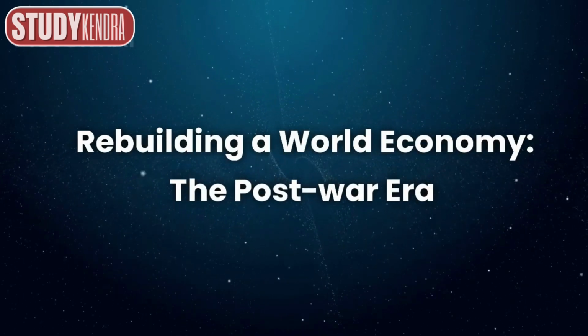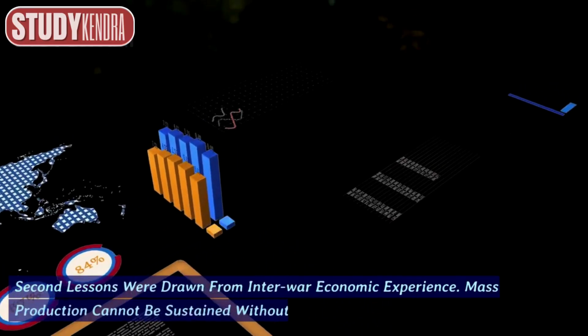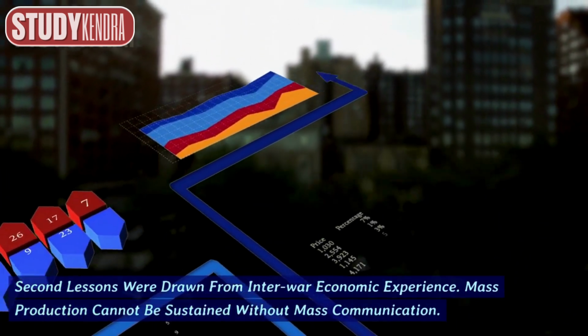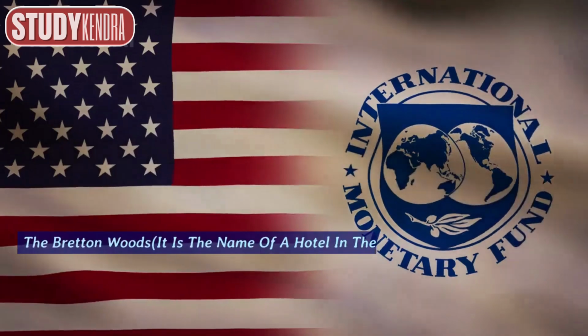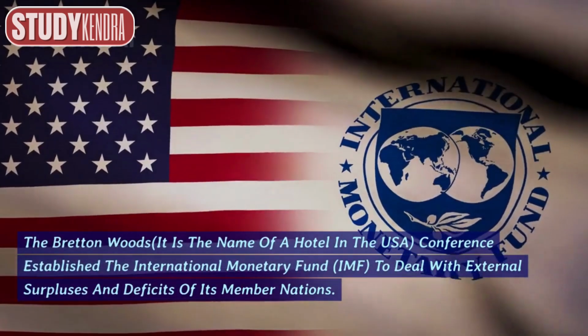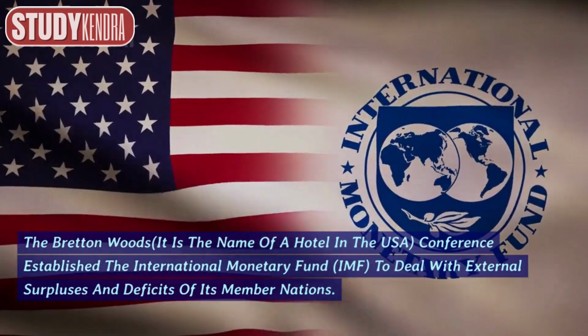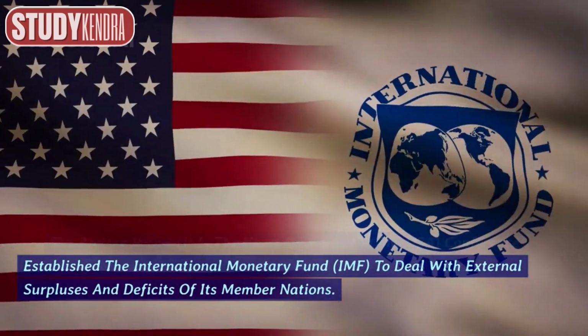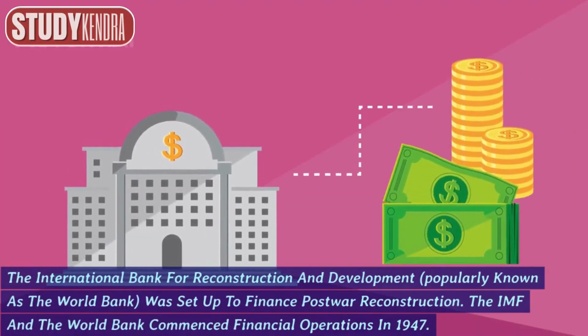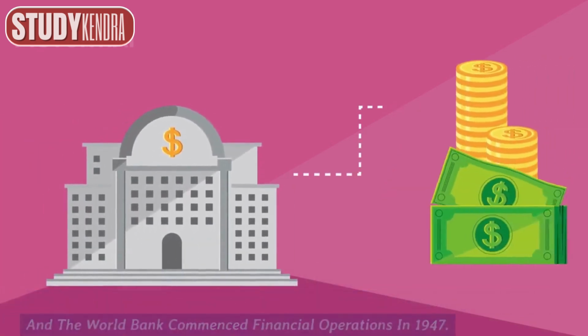Rebuilding a world economy, the post-war era. Second, lessons were drawn from interwar economic experience. Mass production cannot be sustained without mass communication. The Bretton Woods conference, named after a hotel in the USA, established the International Monetary Fund, IMF, to deal with external surpluses and deficits of its member nations. The International Bank for Reconstruction and Development, popularly known as the World Bank, was set up to finance post-war reconstruction. The IMF and the World Bank commenced financial operations in 1947.